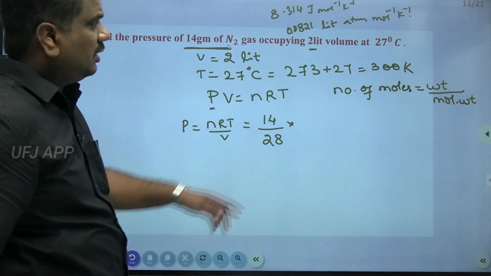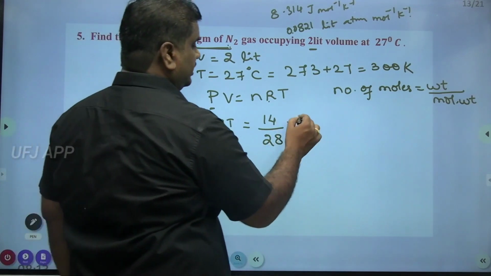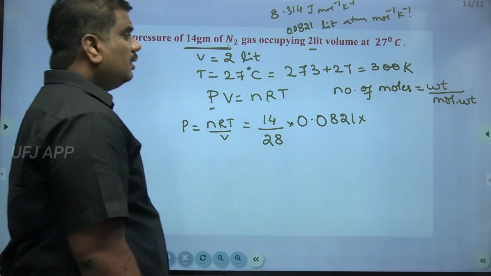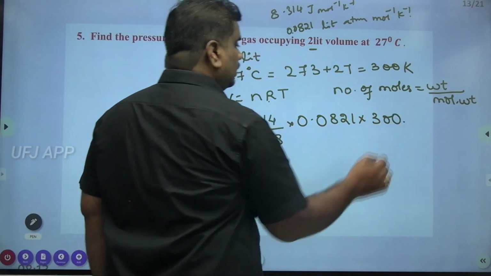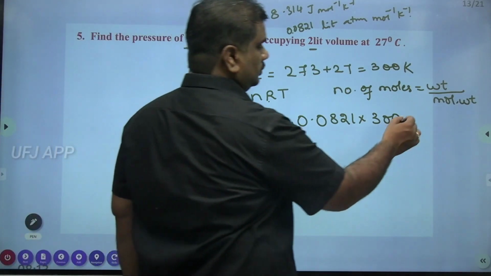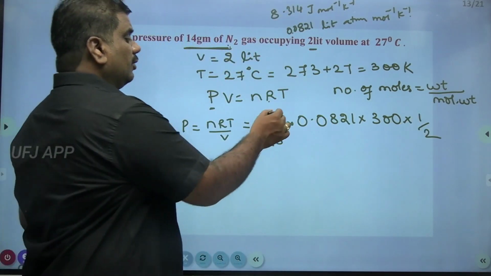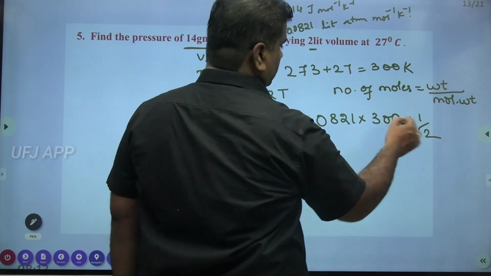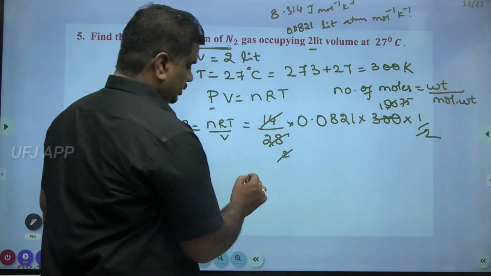So since the volume is given in terms of liters, we are taking it in terms of liters, that is 0.0821 into temperature, which is 300, divided by V. What is the value of V? 1 by 2. So here 14 one times, 14 two times, so this is 150 and this is 75.